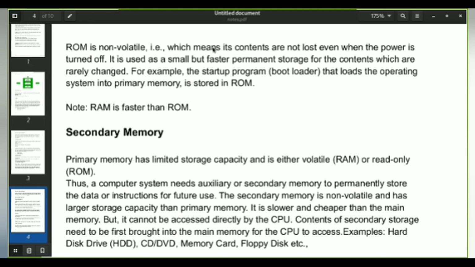And secondary memory is basically used to store the data for a longer period of time so that you can use this data or the instruction for future use. And obviously, when you're using this for future use, it is non-volatile. No matter whether power comes in or power goes off, whatever happens, your data will be saved there for a longer period of time. And you need not go back and store it again and again. Once it is saved, it is saved. It is non-volatile, and you can call it a permanent device.